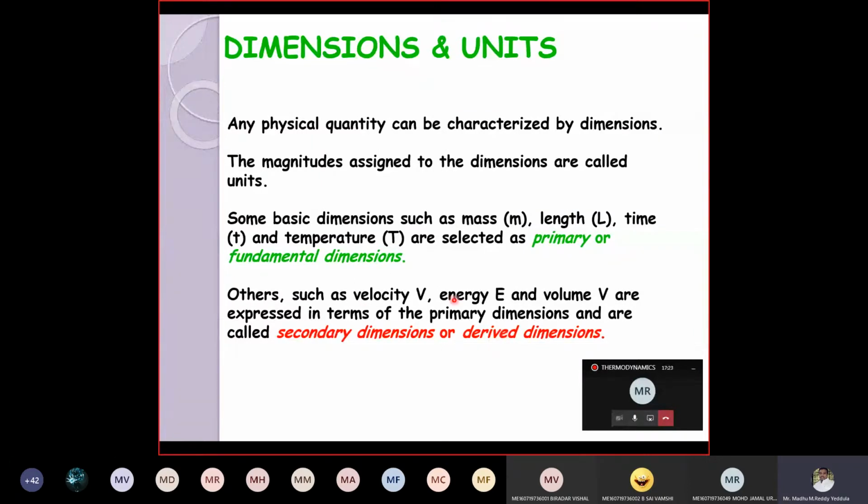In the same way, force. Force is the product of mass and acceleration. So in order to write the dimensions for force, you require mass, length, as well as time, because acceleration is nothing but velocity by time, and velocity is nothing but length by time. Therefore force is also derived from the fundamental units. The units derived from the fundamental units are called derived units, and the dimensions are called derived dimensions.